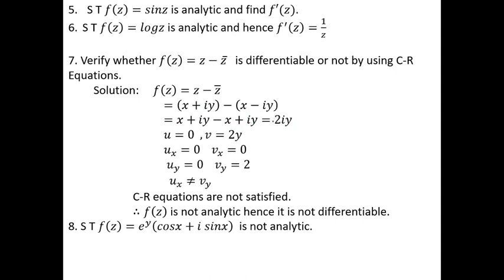Here the real part is 0. Therefore u is equal to 0 and what is v? v is equal to 2y. Now differentiate this with respect to x and also y. Differentiation of u with respect to x is 0. Differentiation of u with respect to y is 0. Similarly, differentiation of v with respect to x is 0. Differentiation of v with respect to y is 2. Now, we see that here ux is not equal to vy. ux is 0. What is vy? vy is 2.